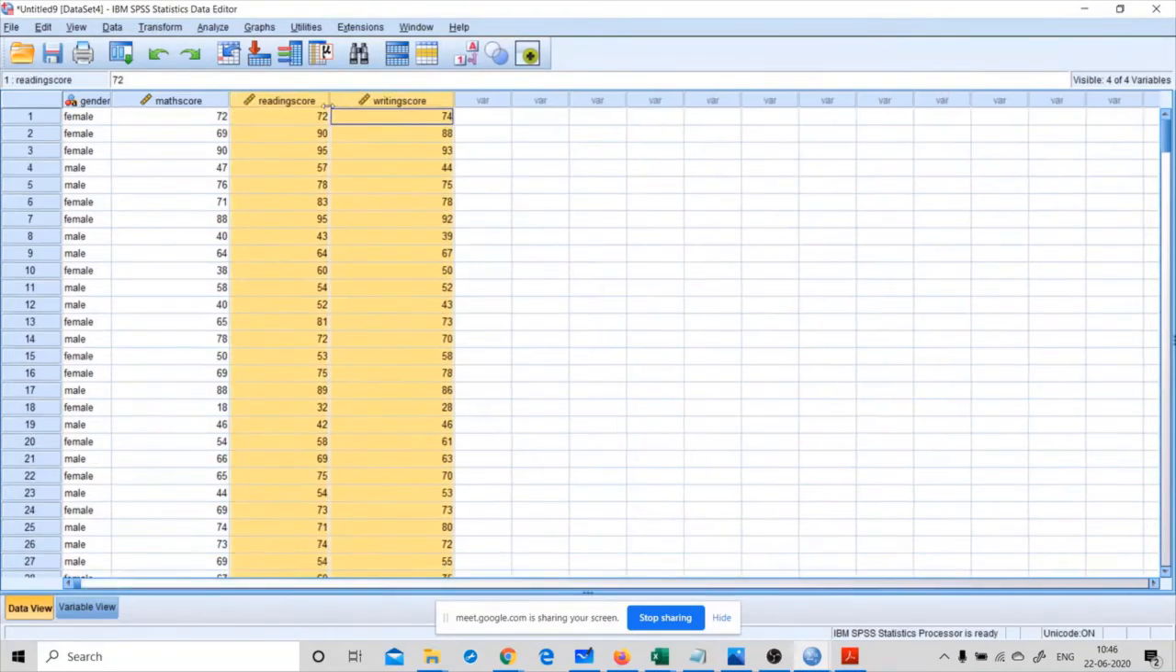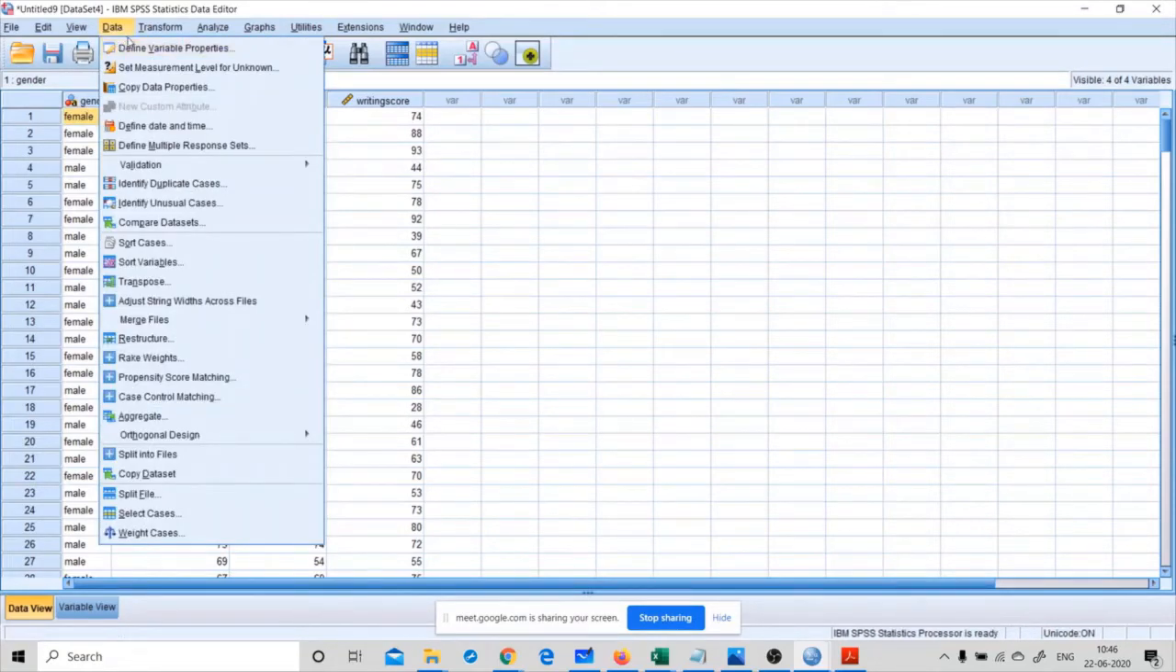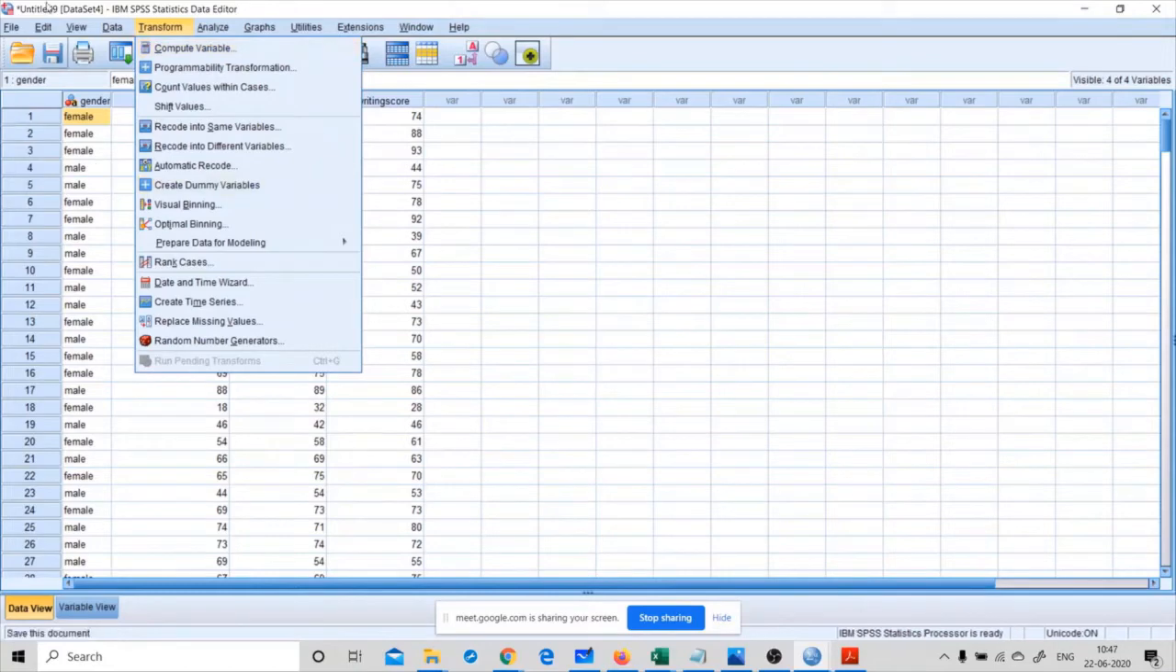So in this data set, I have considered four variables: gender, math score, reading score, and writing score, and totally I have considered 300 records. Let me do some calculation on the data and show how to send one variable to the other tab. For that, I have to choose data, then go to define variable properties. Compute data. Go to this menu, transform, then select compute data.